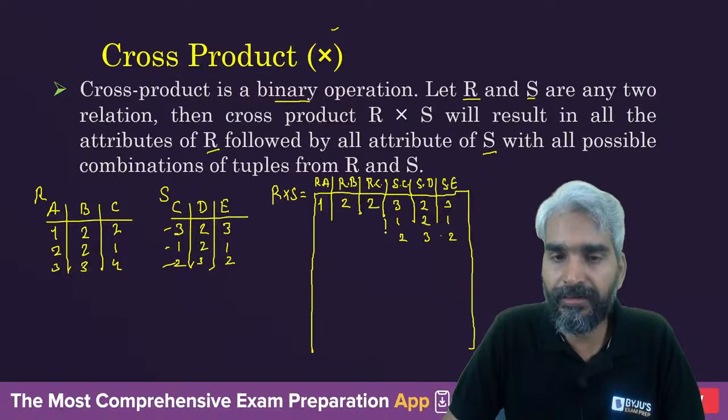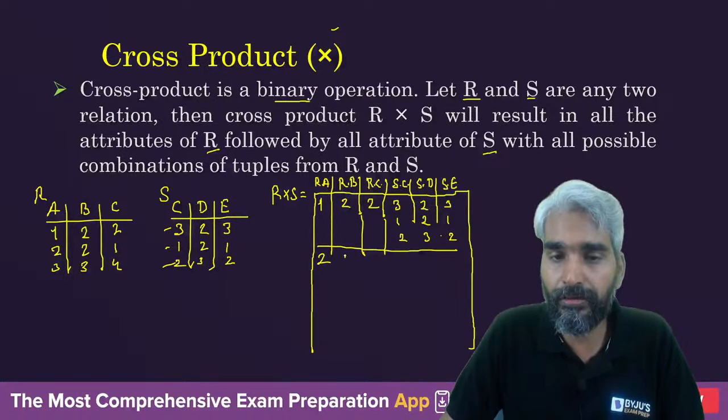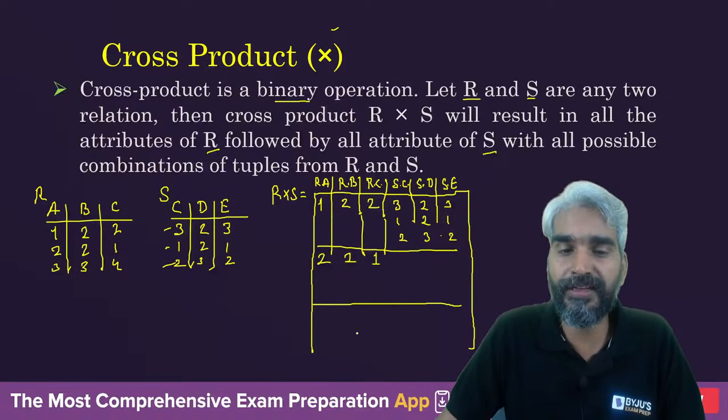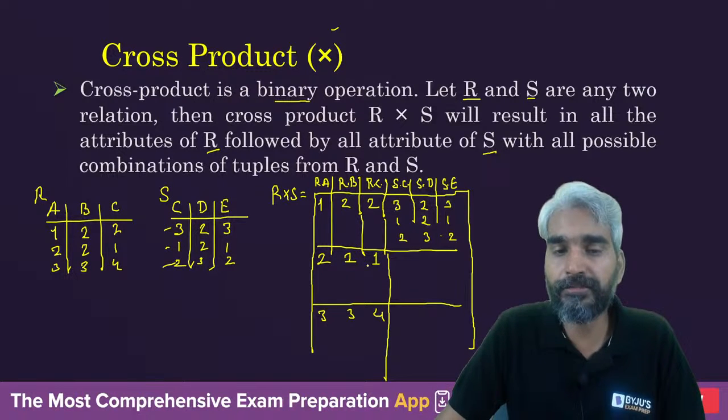Right? Similarly, here these 3 values will be the same. Similarly, 2, 2, 1, that is the second tuple of relation R, will also be combined with all the tuples of S. Similarly, the third tuple 3, 3, 4 will also be combined with all the tuples of S.